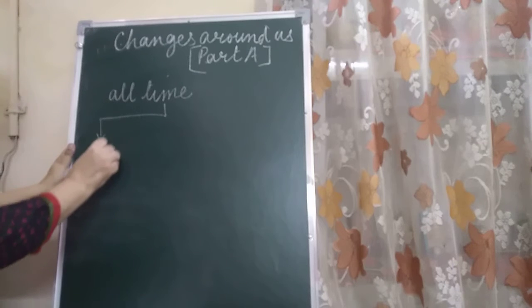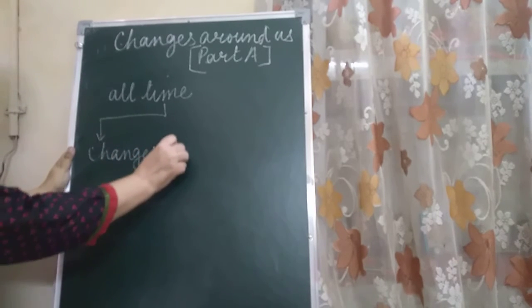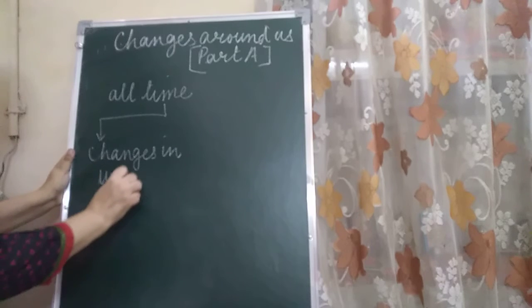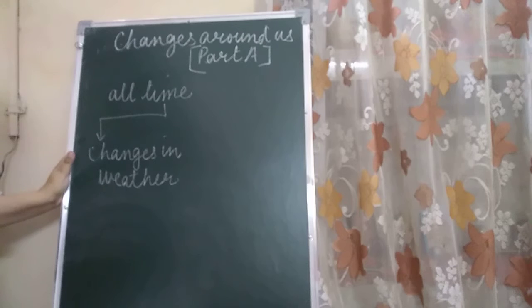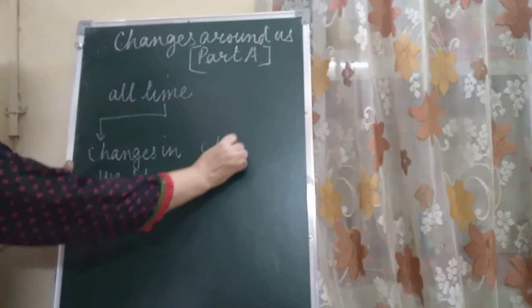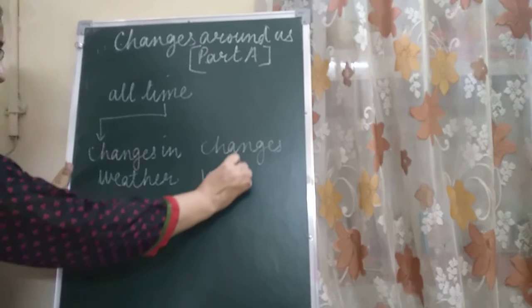changes in weather. You must have seen that there is alternation of day and night, children. Then you must have seen in cooking of food, spoilage of food changes are there, changes in plants are there, changes in animals also.